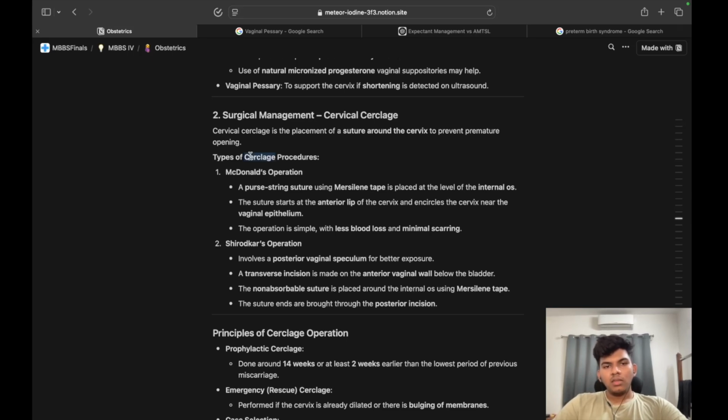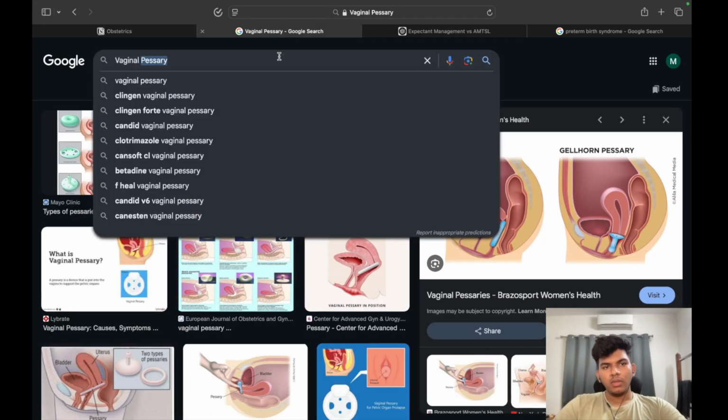So, let us go through this, then we will check out the image. A purse string suture using Mersilene tape is placed at the level of the internal os. The suture starts at the anterior lip of the cervix and encircles the cervix near the vaginal epithelium. The operation is simple with less blood loss and minimal scarring. So, that is the key over there.